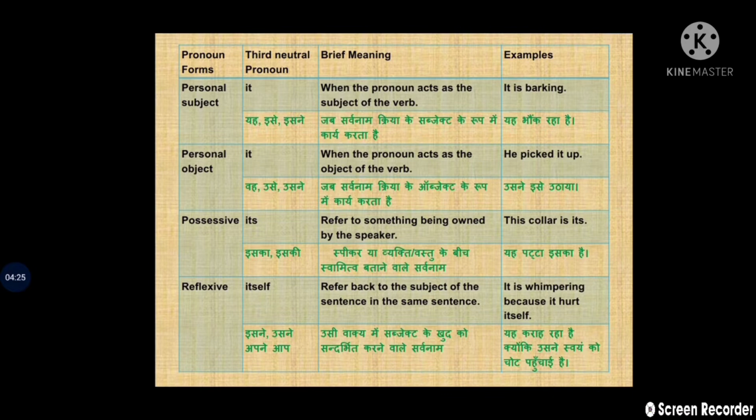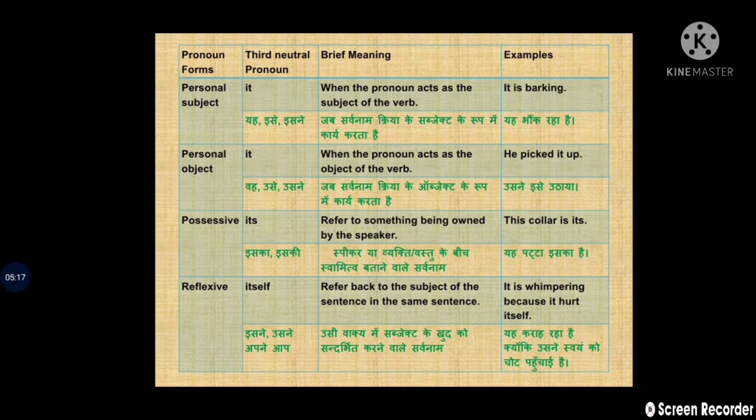Now personal subject, "it". When we are going to use it as a subject, clear, it acts as the subject of the verb. For example, it is barking. "It" here is used as a subject. Now the second one, see, personal object. Clear? As the object, how we can use it. Now you can understand the Hindi meaning with that. When the pronoun acts as the object of the verb. For example, he picked it up. Here you can find what and who picked, it's clear.